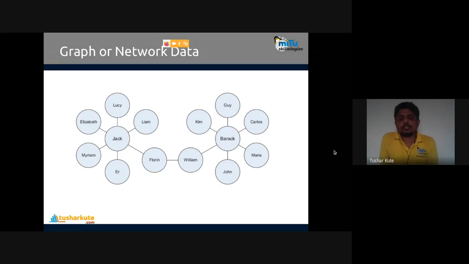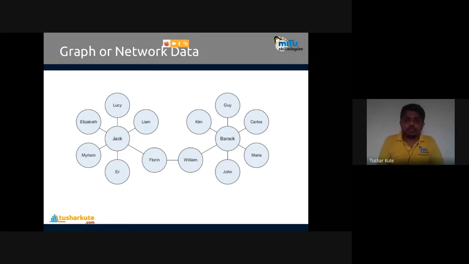Actually, this is simplified, but very complex graphical methodologies are followed here to show the data in graphical format. Remember, graph data is also very essential. And remember, graph data is a rare situation. It's not like you are always going to use graph data. It is used when you want to handle data under such circumstances. Social media friend connectivity is the best example of graph or network data.